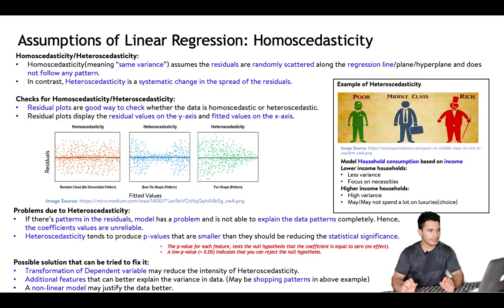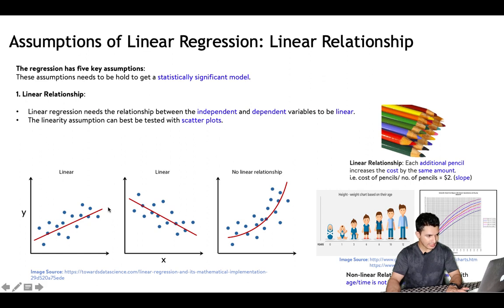The next assumption of linear regression is homoscedasticity. Homoscedasticity, meaning same variance, assumes that the residuals or the error terms are randomly scattered along the regression line, plane or hyperplane, and do not follow any pattern. In contrast, heteroscedasticity is a systematic change in the spread of the residuals. So let's understand what homoscedasticity is. If we see this example, we fit a line, and for each instance there is an error made which the model is not able to explain. So what homoscedasticity states is that all these residuals should follow a constant variance.